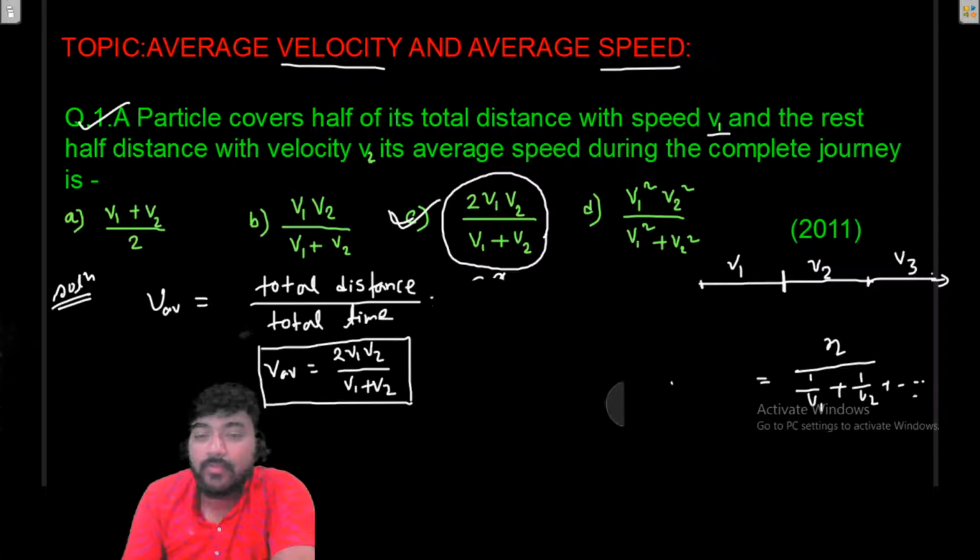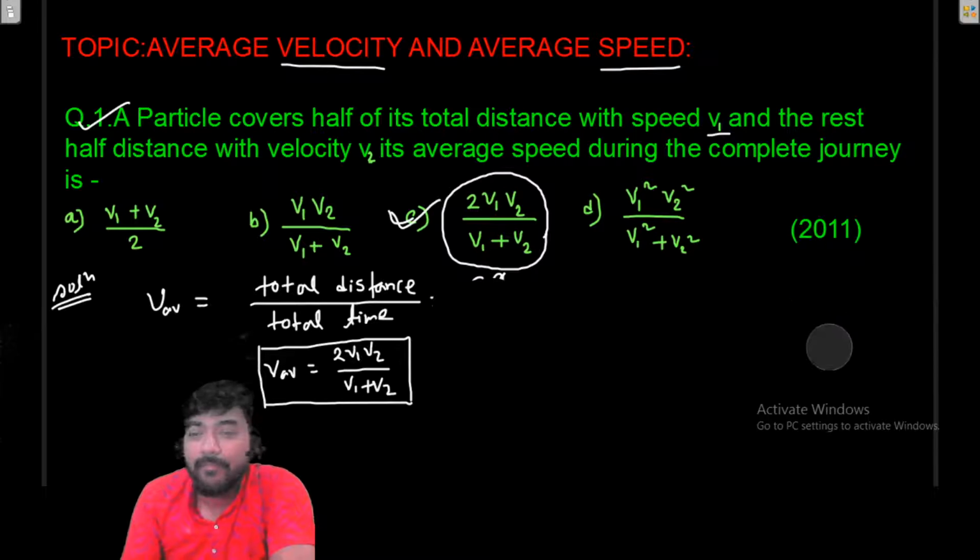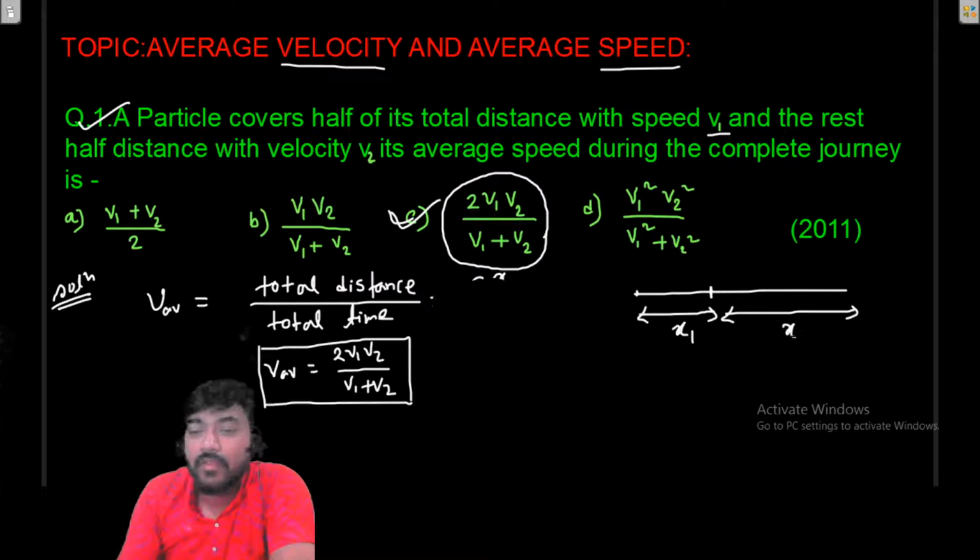So these are the two very important results that you should know directly. These are the direct questions that are asked. So if this path is divided into 2, let me take this portion as x1. Now the distances are not the same, so you can take this as x1 and this as x2, and here the velocity is v1 and here the velocity is v2.